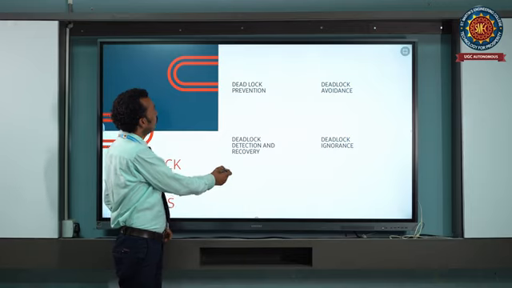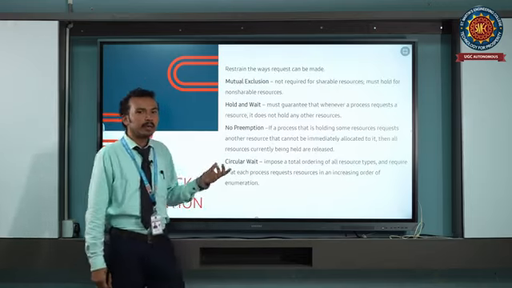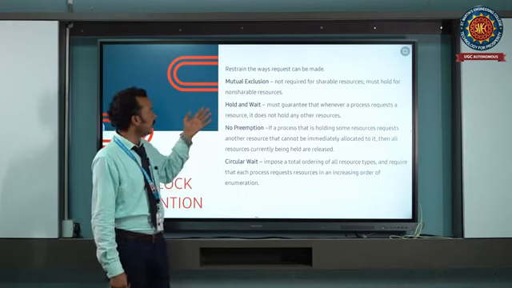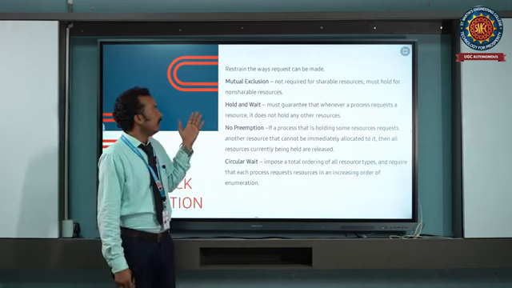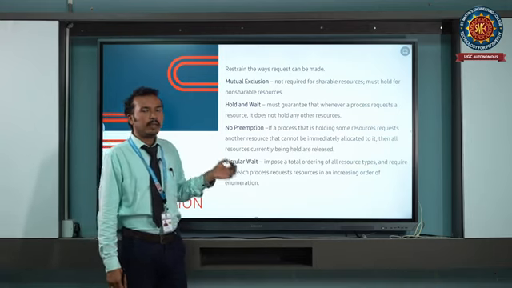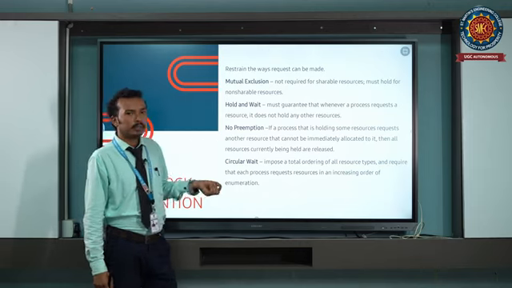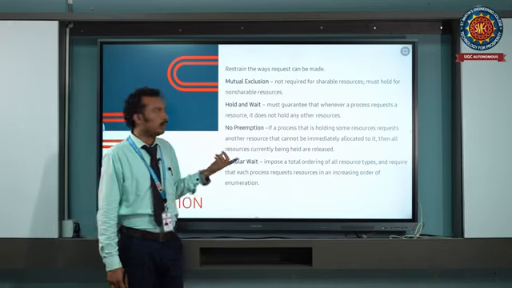First, we discuss deadlock prevention. For a deadlock to occur, four necessary conditions must hold: mutual exclusion, hold and wait, no preemption, and circular wait. Only when these four conditions occur together will the deadlock occur. We need to eliminate any one of the conditions, and then no deadlock will occur.